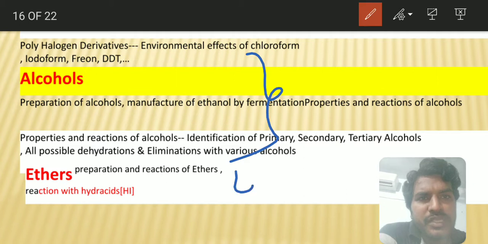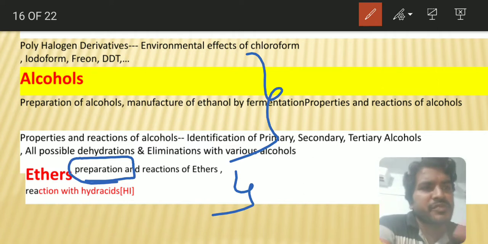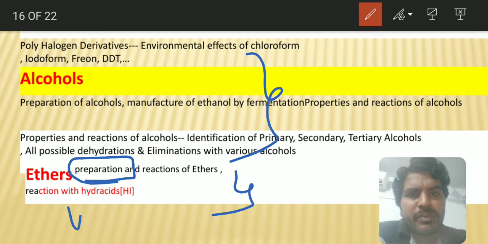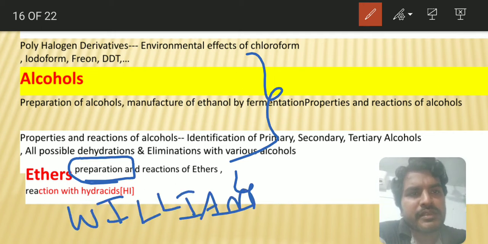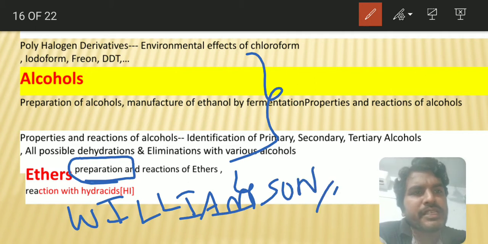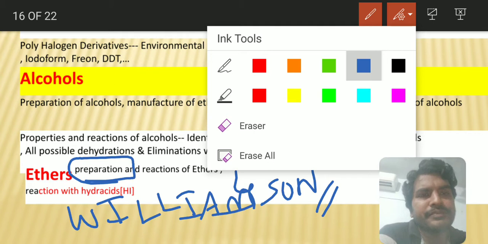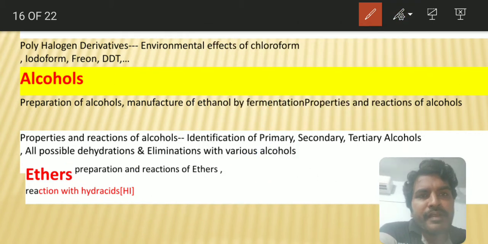And last you see ethers. In ethers, the important thing you have to remember is the preparation of ethers. As we have discussed, nomenclature and isomerism are already done. In the preparation also, the Williamson ether synthesis. In this Williamson ether synthesis, whenever sodium alkoxide is treated with an alkyl halide, it will form the ethers.